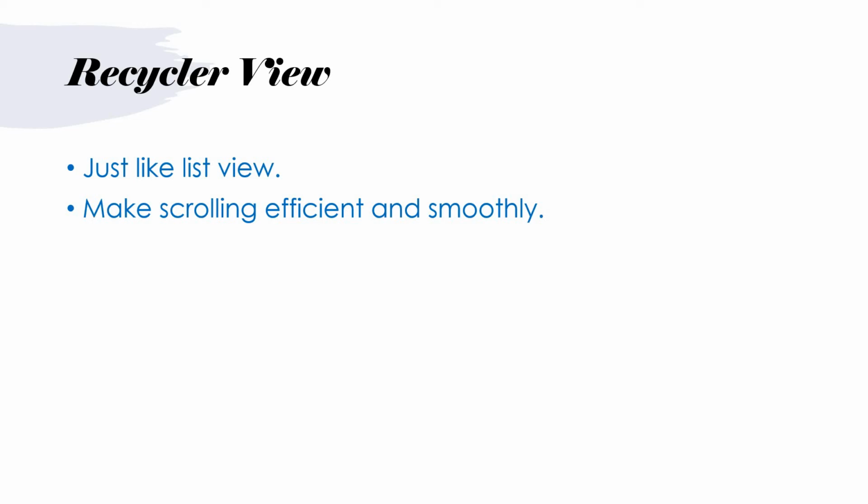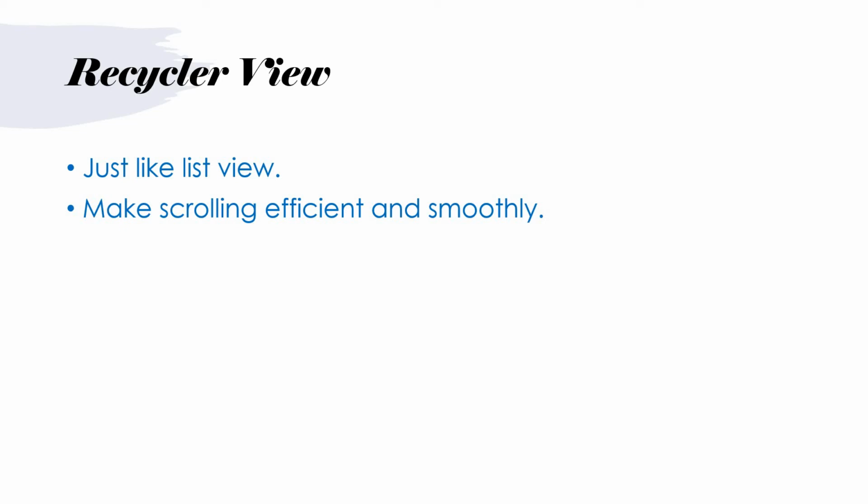Recycler view follows the pure MVC architecture that I have explained. So it gives the data to its view, meaning to its list, very efficiently and smoothly, so the scrolling will be efficient. Now there are many under-development apps that use the list view, and when we open the app and scroll it, the phone or the app gets hanged, and we get a notification that the app has stopped working and so on.